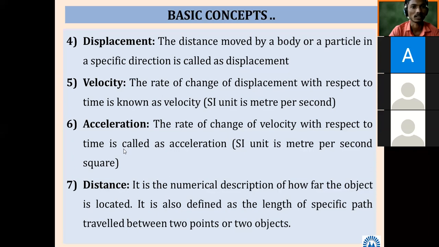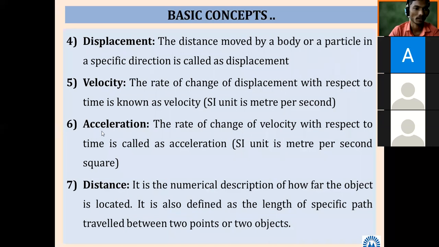Displacement is the distance moved by a body or particle in a specific direction. Velocity is the rate of change of displacement; in derivative terms, it is ds by dt, change in distance divided by change in time. Acceleration is dv by dt, the rate of change of velocity with respect to time.